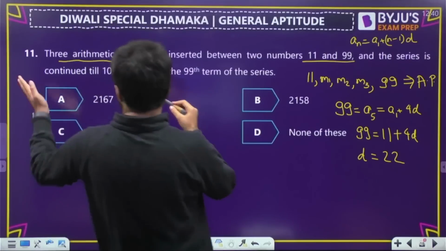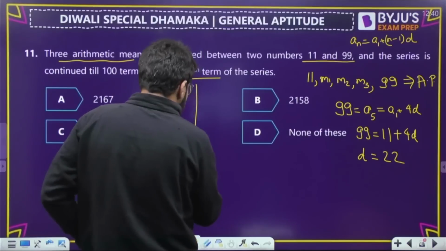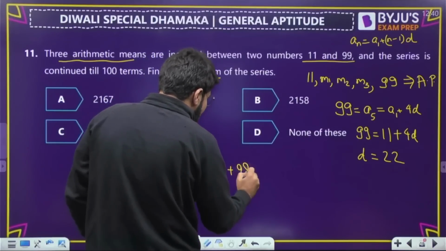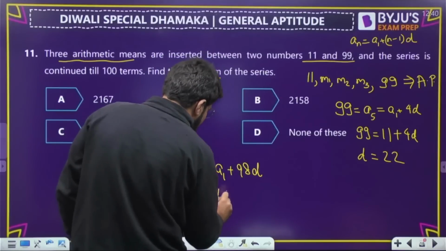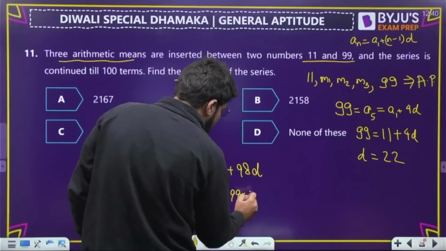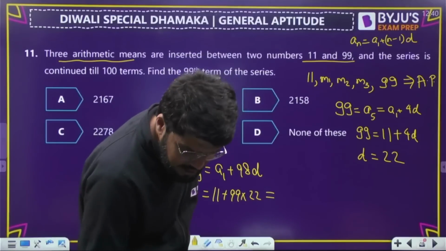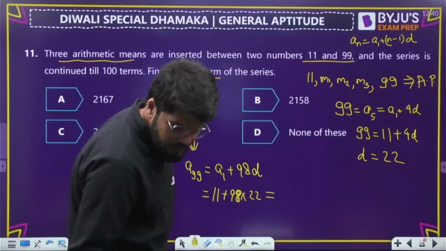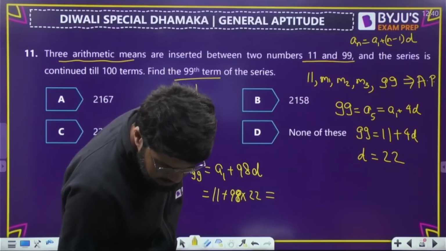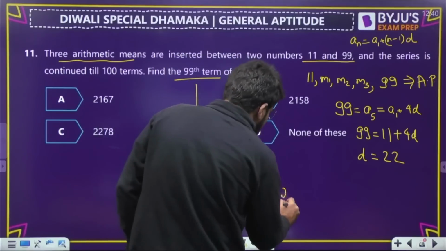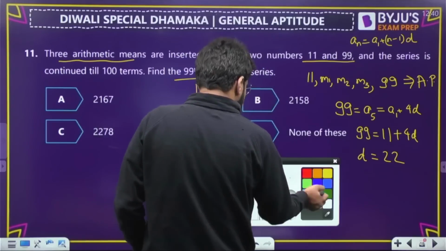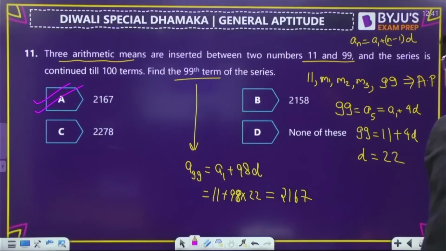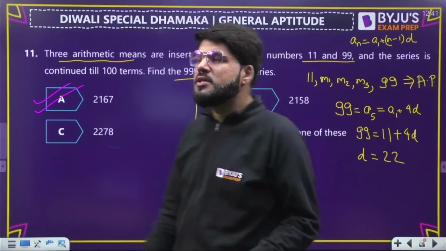Now, this series is continued till 100 terms. I want the 99th term of the series. So simple now. 99th term will be A1 plus 98 times D. A1 is 11, plus 98 into common difference obtained as 22. Sorry, this is 98. Okay, so 98 into 22, and then first term 11 added, 2167. Option number A itself is correct. Done. All right, let's move ahead to the next question.